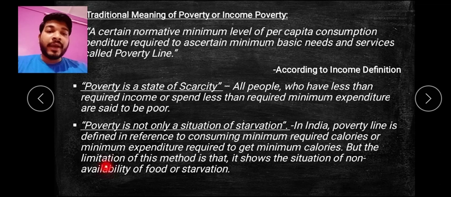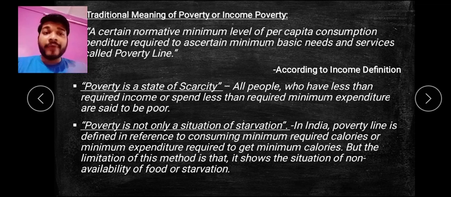But here the limitation is that it shows only the inability to obtain food. Other things also matter, like quality of education, healthy life, health, standard of living. All of these are measured under poverty, which is not measured in the traditional concept. There is also freedom of choice, and some of these things are not included here. It is only talking about income and the consumption of food. But there are other concepts under which poverty can be described. The definition of poverty changes from time to time or situation to situation, so there are different types of poverty also.